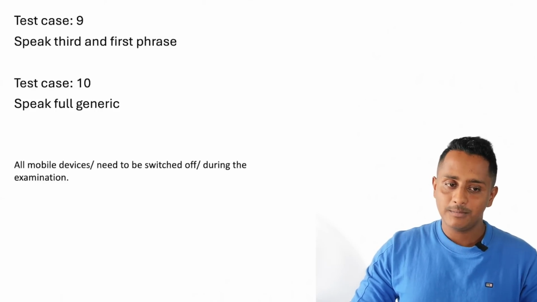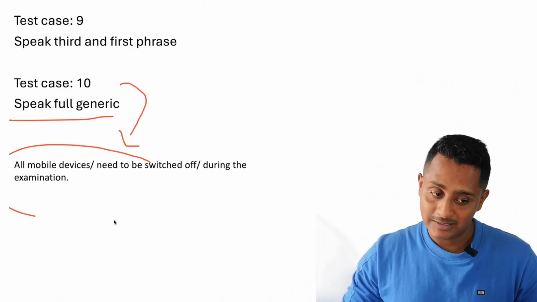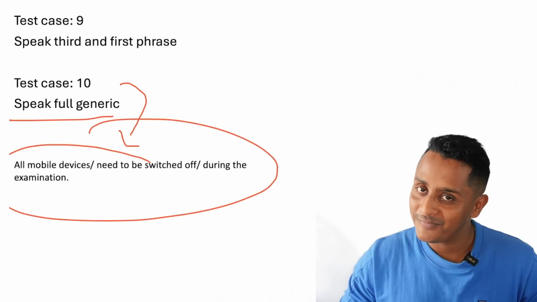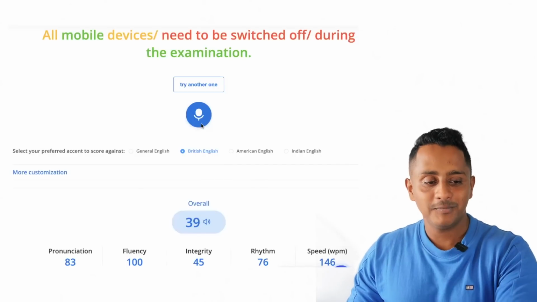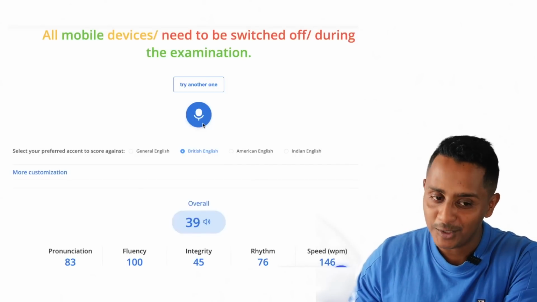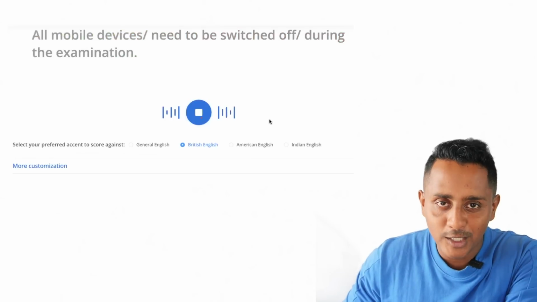Last test case, number 10, speak fully generic. So we're going to speak this as, I want to buy a brand new car. Okay, let's see what marks it gives. For this sentence, I'm going to speak it as, I want to buy a brand new car. Let's see. I want to buy a brand new car.